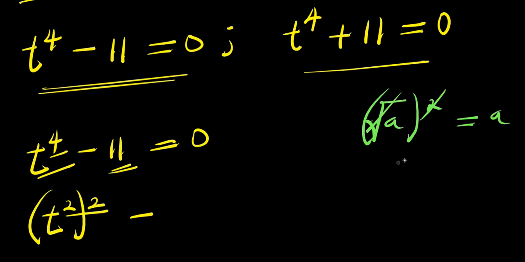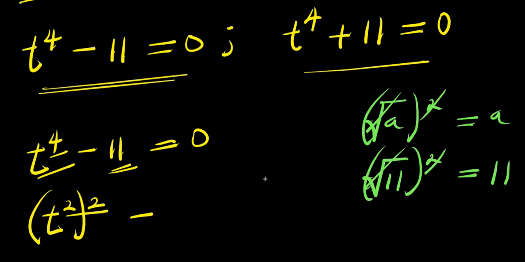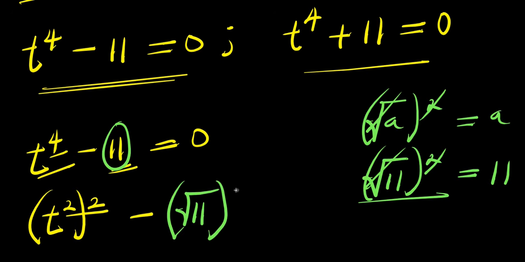So if I also have square root of 11 raised to the power of 2, this equals 11, because this cancels this. So I'm going to replace this 11 with square root of 11 raised to the power of 2, and this equals 0. So don't forget there is this one already.